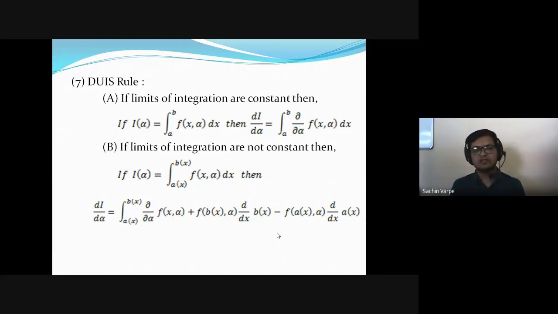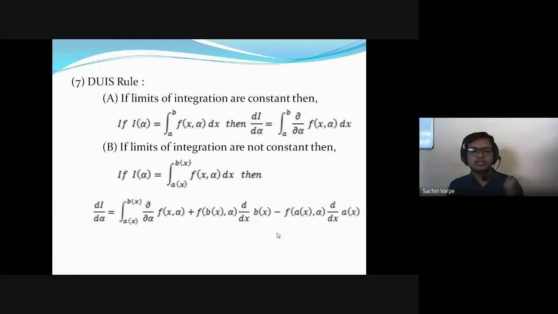That is why we have denoted it by I of alpha. If we want to differentiate this with respect to alpha, since alpha is a single independent variable, the derivative will be an ordinary derivative. That is why it is denoted by dI by d alpha.